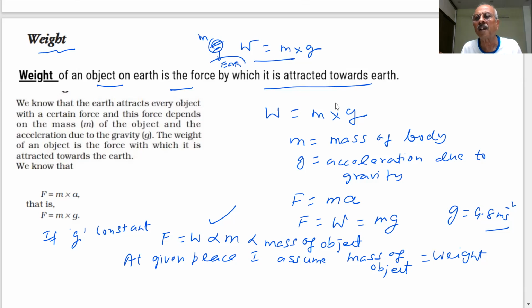If the mass is 50 kg, then I say my weight is 50 kg. The reason is G is a constant, and on the Earth we can assume that this value is already known to us to be a constant. It is not changing.